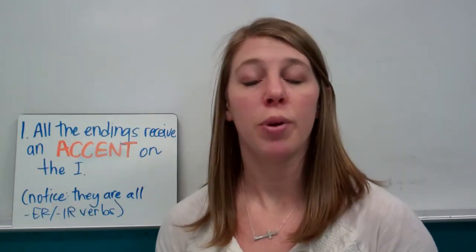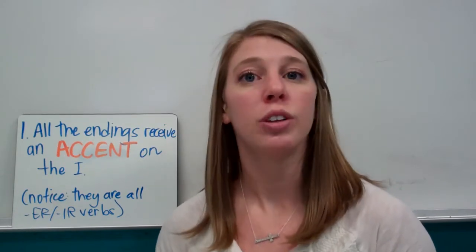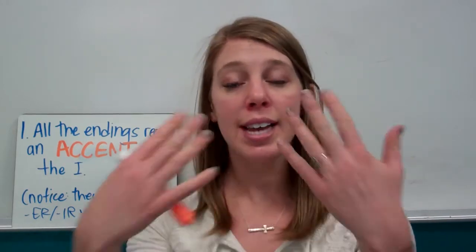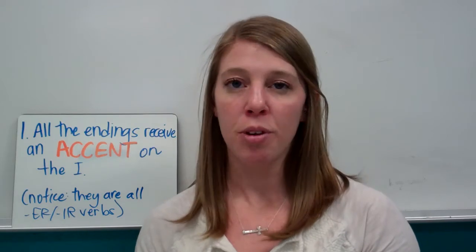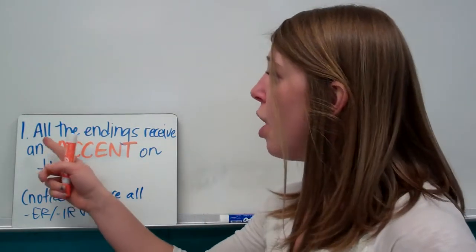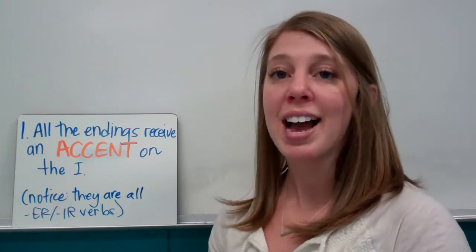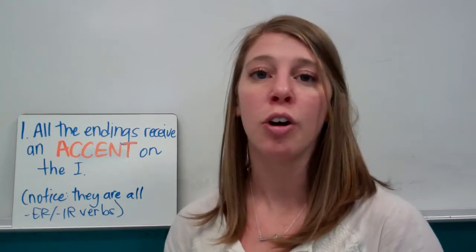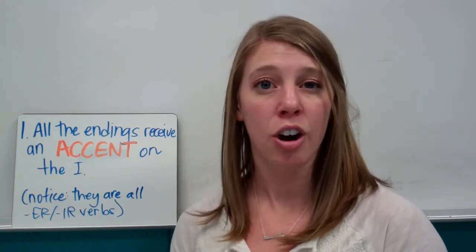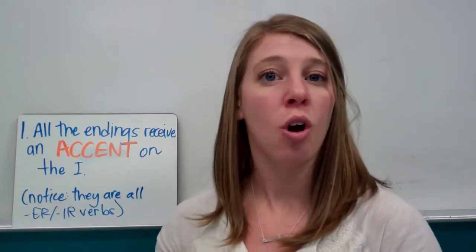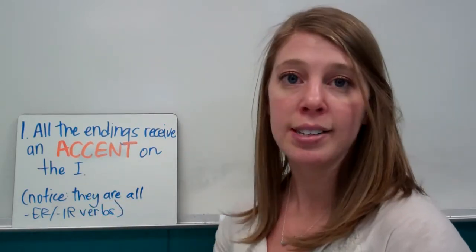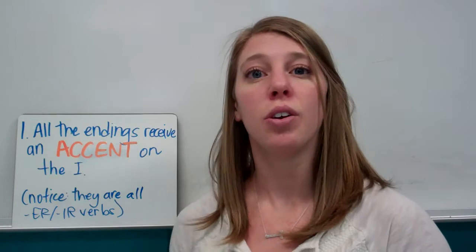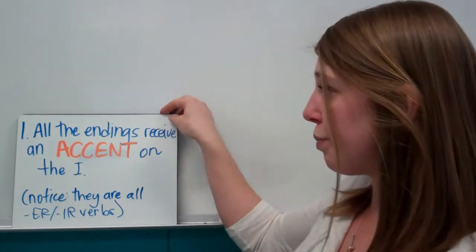Here we have some rules that will help you establish a pattern, so whenever you see these types of verbs, you can conjugate them correctly in Spanish. They have the same sound when you pronounce it, but when it's written on paper, that's where the difference comes in. So all of the endings receive an accent on the I. They were all ER and IR verbs. So leer is an ER verb, caer is an ER verb, oír is an IR verb. They're never going to have the AR ending, so they're always going to be ER, IR. And so all the I's have an accent on them. All of the ER, IR endings anyway start with an I, so just go ahead and put a little accent whenever you have these types of verbs.